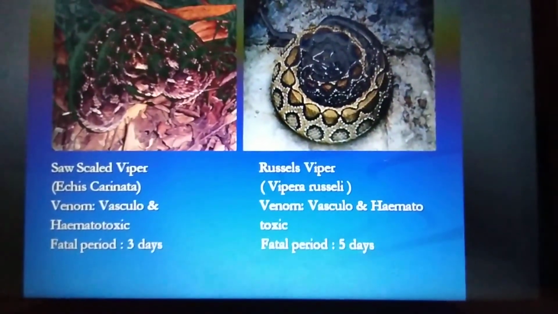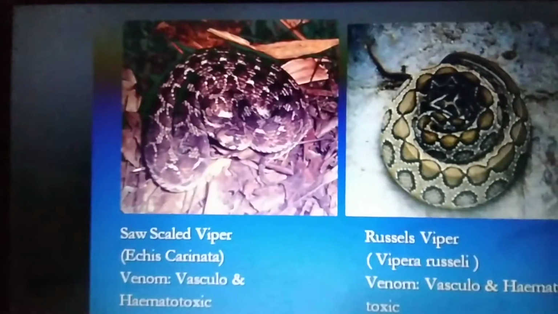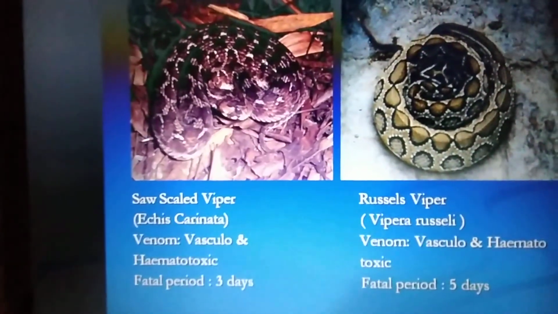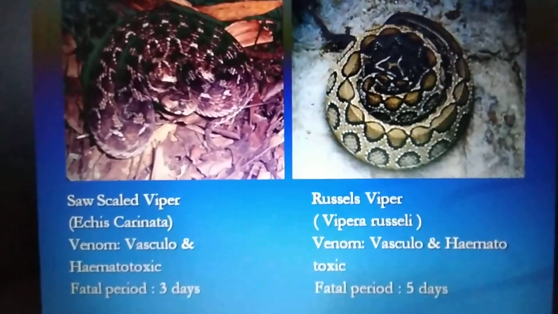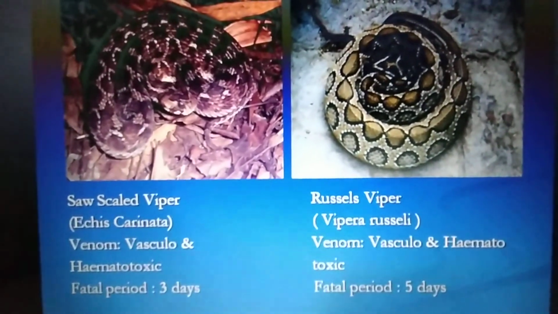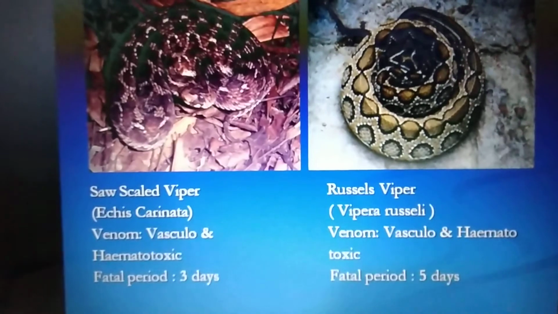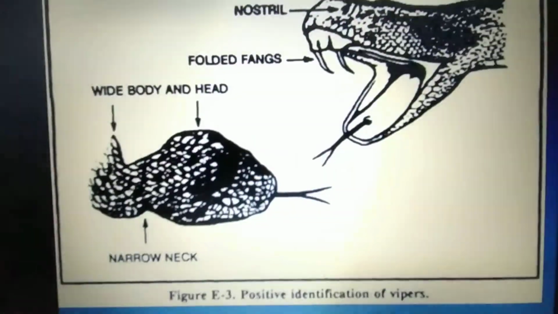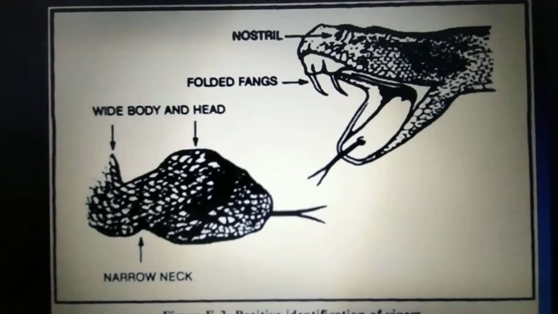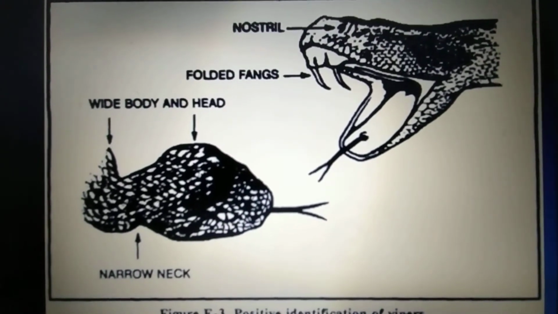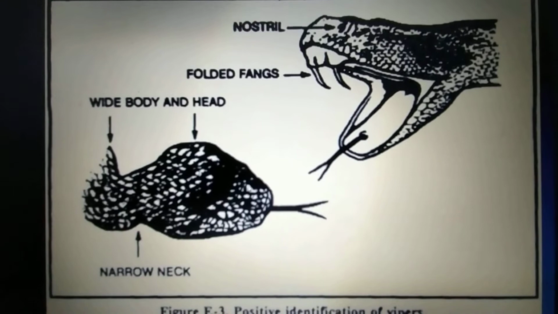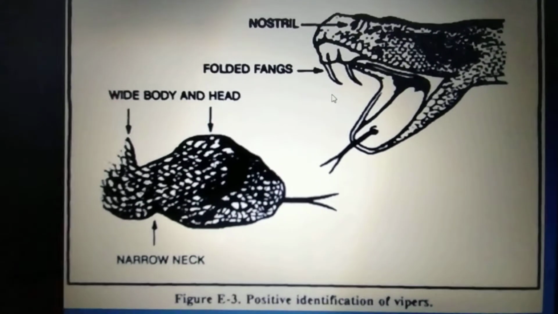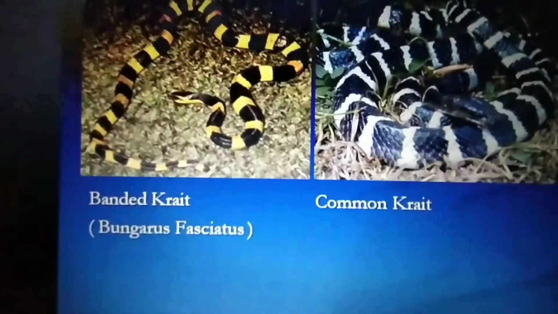This is a saw-scaled viper that is most commonly present in India, and this is a Russell's pit viper. This one also is commonly found in India, and you can see the fatal period is 3 days and 5 days. They produce hemotoxins, and this is how you can identify the viper. It has a V-shaped neck and long fangs. The fangs are folded and longer.